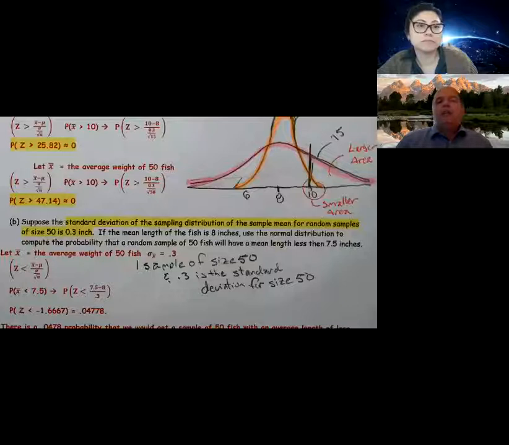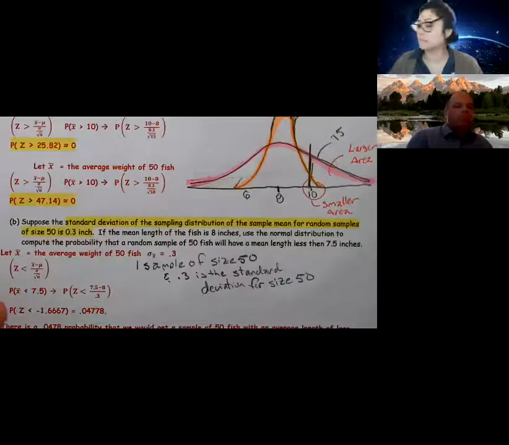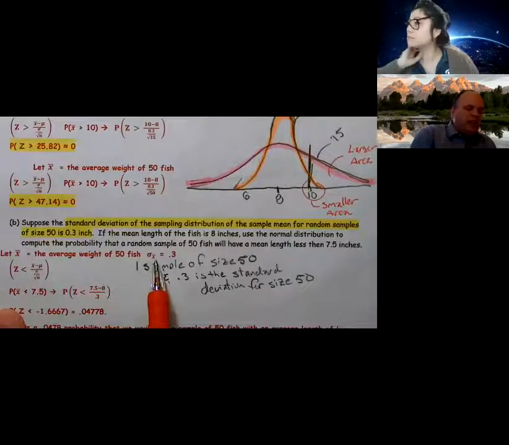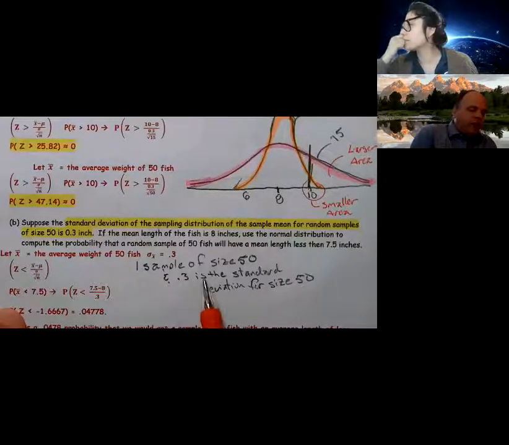If the mean length of the fish is 8 inches, use the normal distribution to compute the probability that a random sample of 50 fish will have a mean length less than 7.5 inches. So X bar, the average, is 8, and the standard deviation of X bar is 0.3. So what they're saying is for samples of size 50, they have a 0.3 standard deviation, all right?